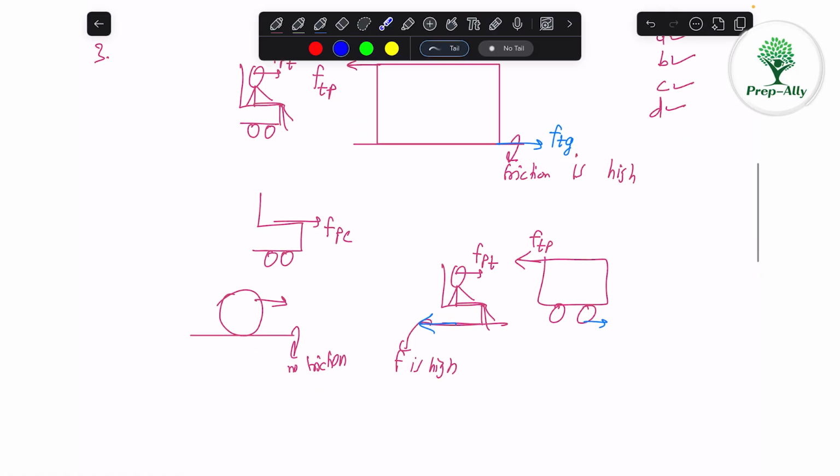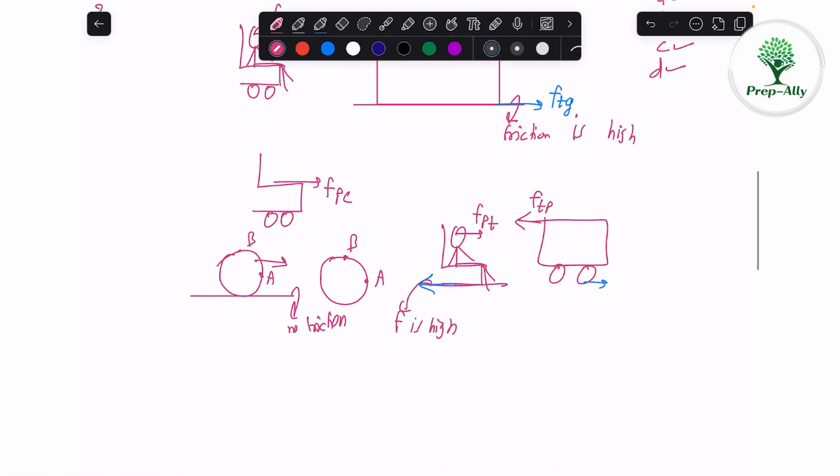Otherwise, what will happen if there is no friction? Now, let us say this is point A, this is point B. After some time, it will just go like this. This is point A and this is point B. No rolling will happen if there is no friction.